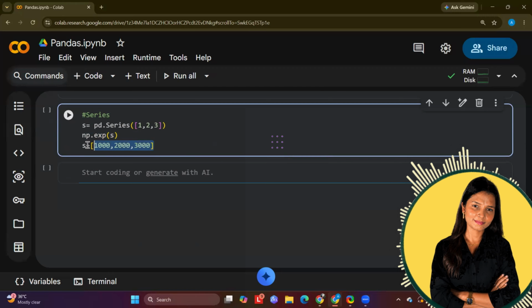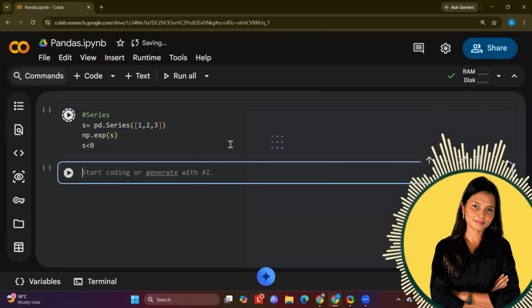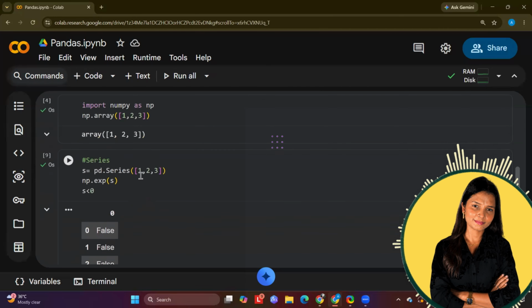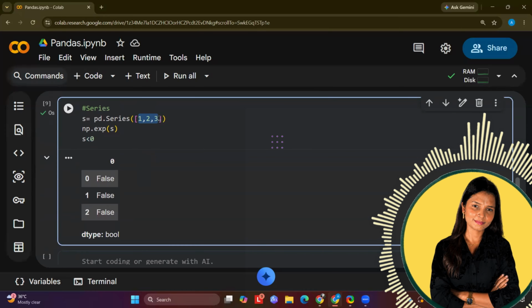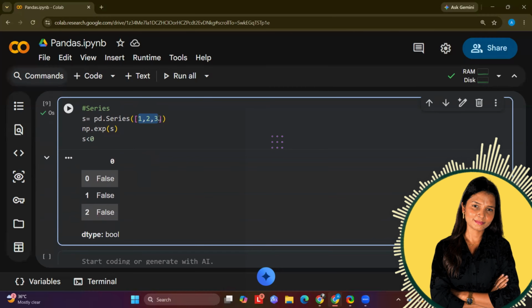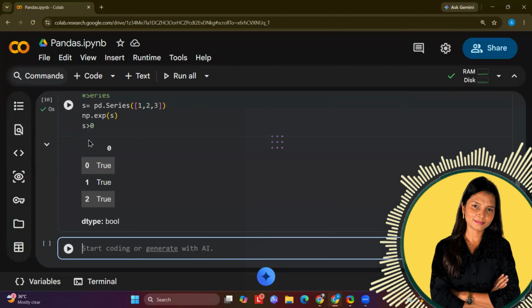So now you can see I'm just flipping the operation, meaning s greater than 0. Now it is true, true, true, because all of the values are greater than 0. So basically you can use this type of filtering so that you can filter the series and check what type of values exist in the series.